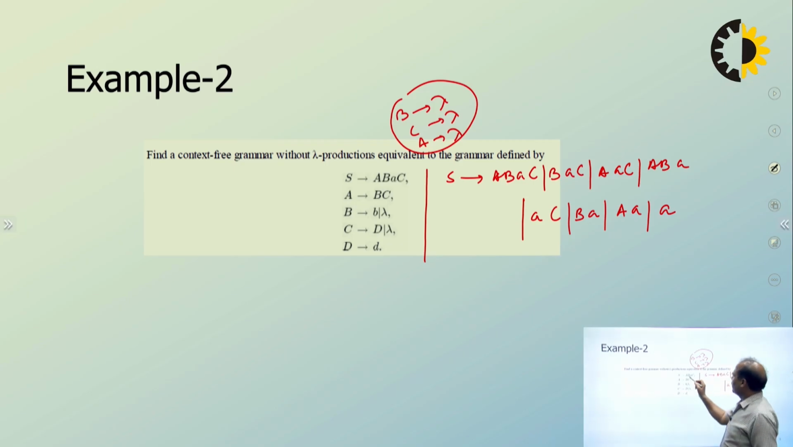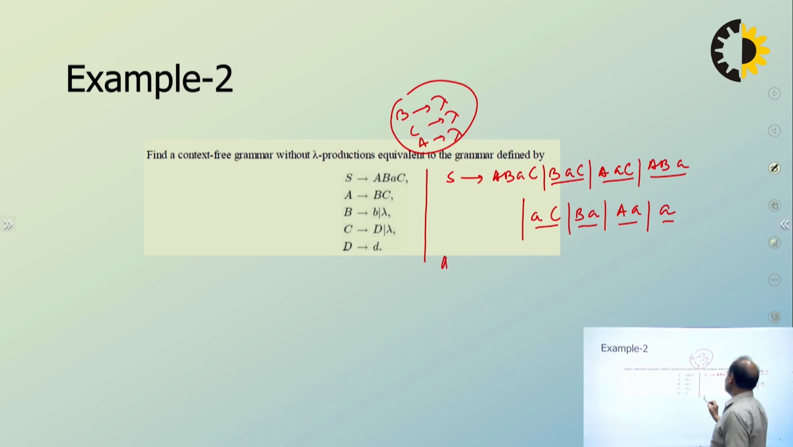See this? A lambda, it becomes BAC; B lambda, it becomes AAC; C lambda, it becomes ABA. Now replace 2. AB lambda, it becomes like this. AC lambda, it becomes like this. BC lambda, it becomes like this, right? And then all are lambda, it becomes small a.